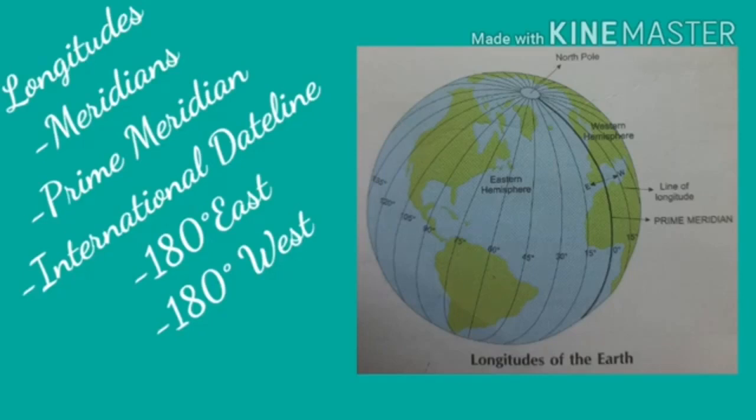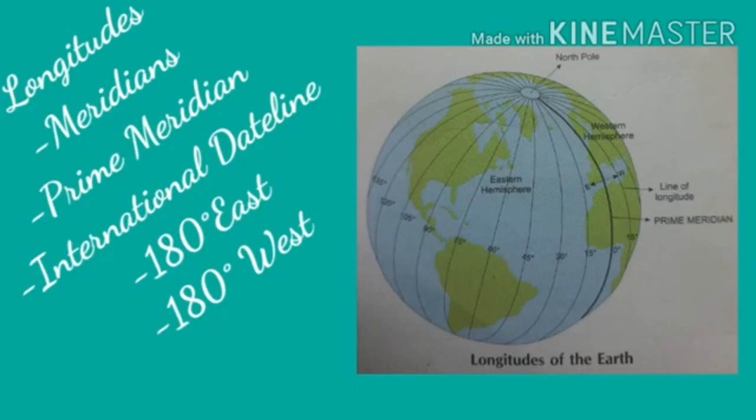Then the hemisphere to the west is called the western hemisphere. There are 360 longitudes. 180 longitudes to the west of the prime meridian and 180 to its east.